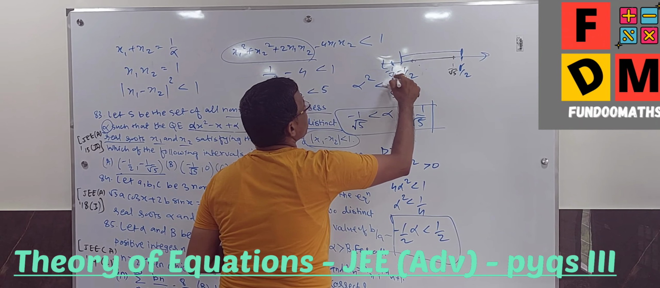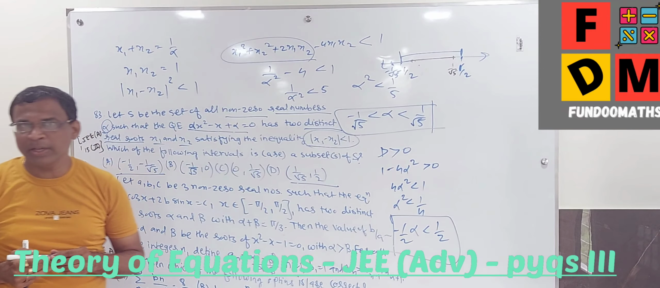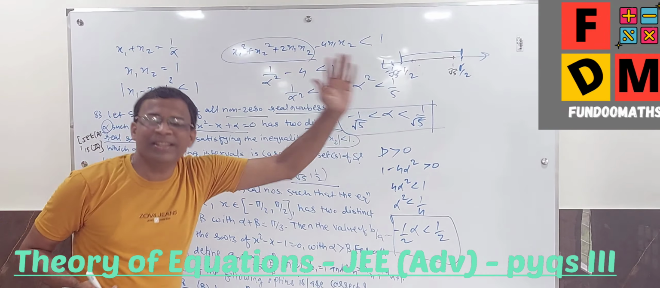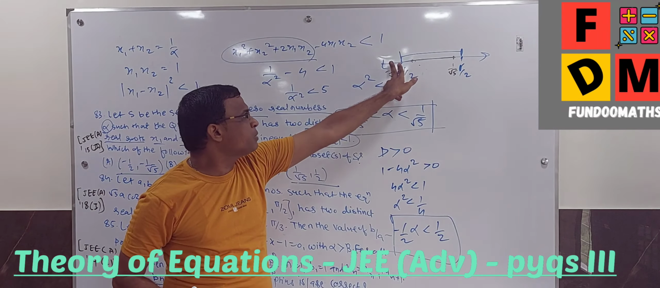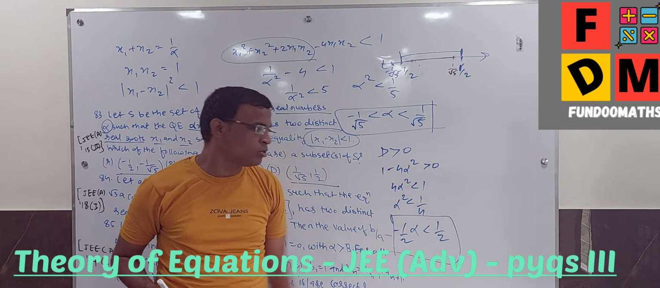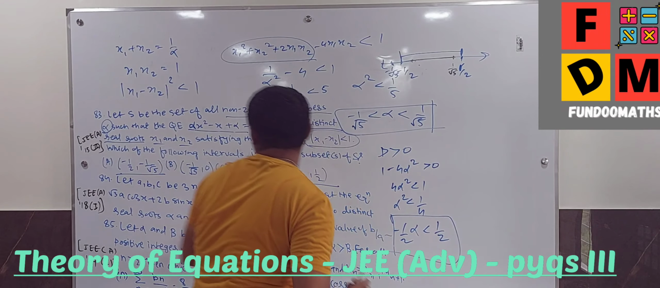Minus 1 by root 5 because of the negative sign. Bigger negative means smaller. Fine, that's why it should come here. So this is my first set of solution and this is my second set of solution. Fine, so that will be your answer.